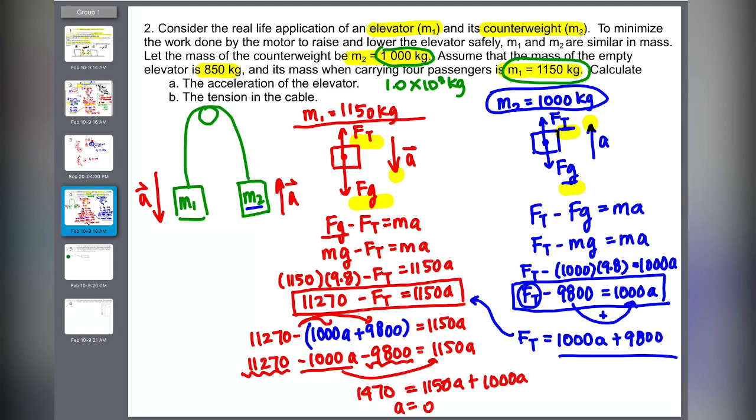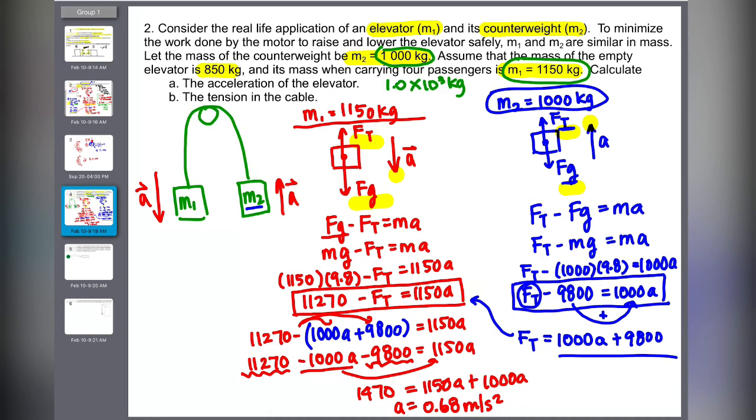So you should end up with A equals, I got 0.68. Is that really small? Okay, 2 sig digs. Let me just double check. I feel like I've done it wrong, but maybe it's okay. Okay, 1470 divided by 2150. So I got the acceleration to be 0.68. Is that what you got?